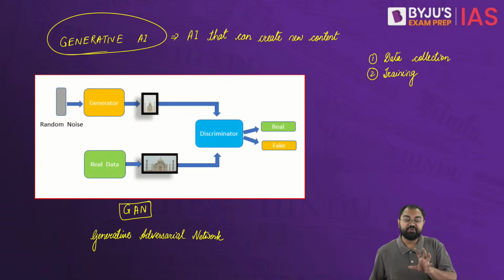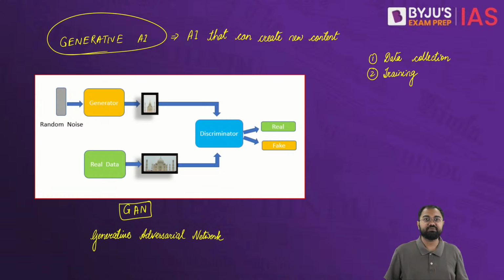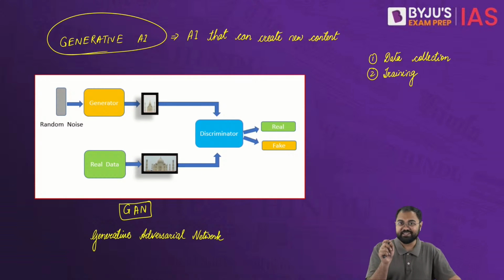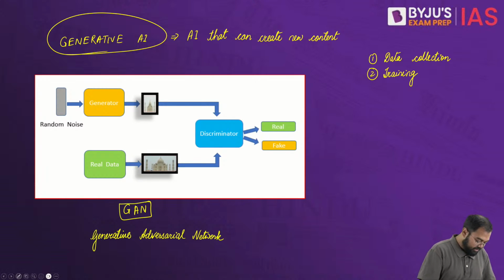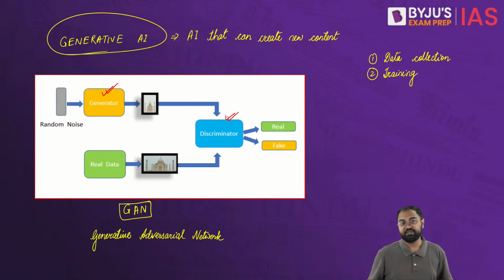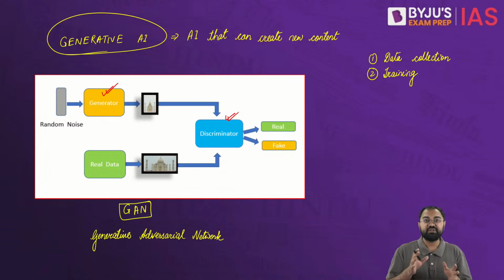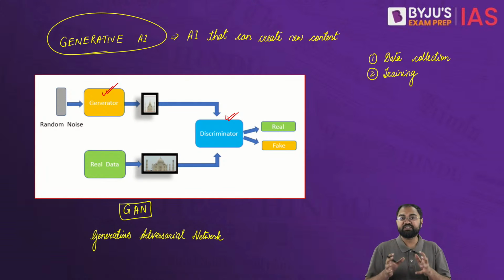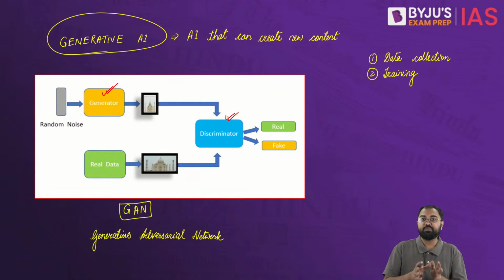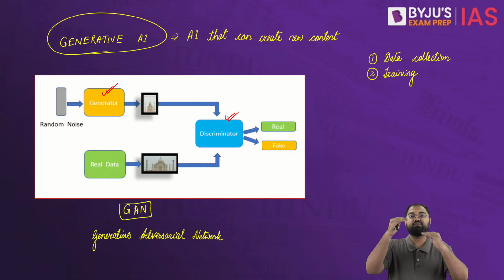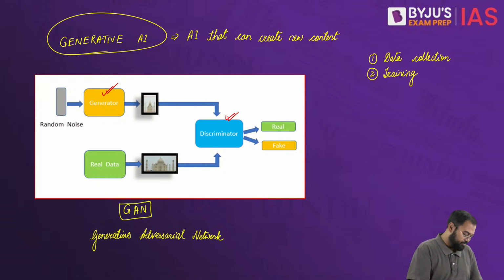Now this is a very important network, because this is something where there are two models. There is a generator and a discriminator. If you see here in this picture, you have a generator and you have a discriminator, and these two will be trained simultaneously. The generator will keep on creating new data, while the discriminator will try to evaluate the authenticity of the data, and both of them will be trying to one up each other. Let me just give you an example.